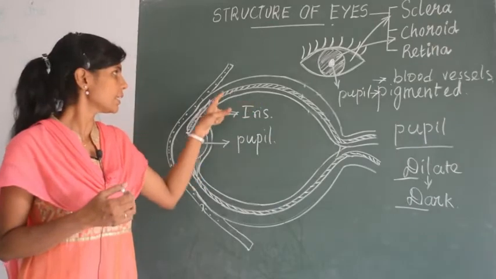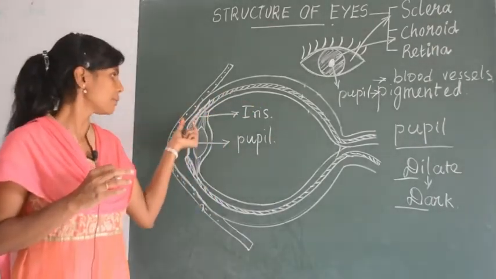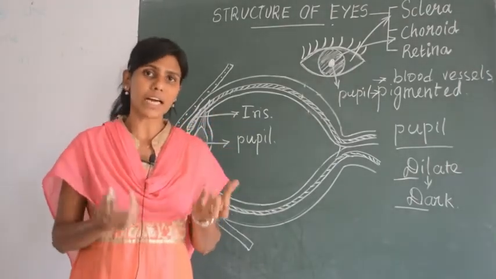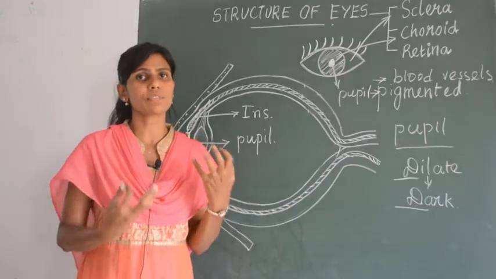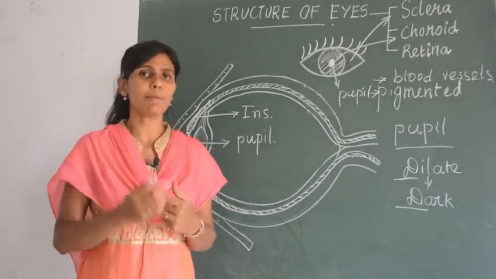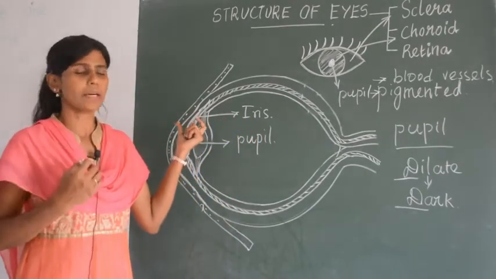This choroid layer extends forward, it bulges in the front region, and this bulging is called the iris, and the iris gives color to the eyes. If the iris of some person is blue in color, the person will have blue eyes, that circle will be blue in color. So the iris is the region which gives color to a person's eyes.